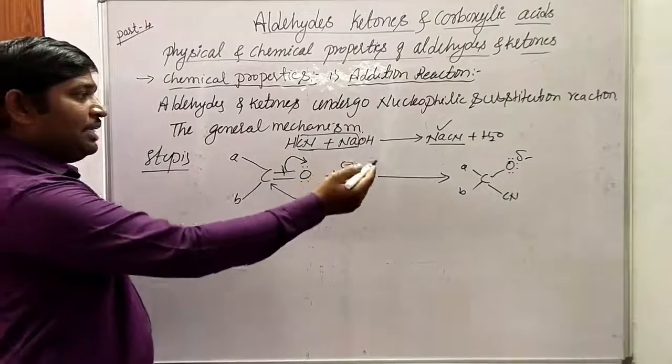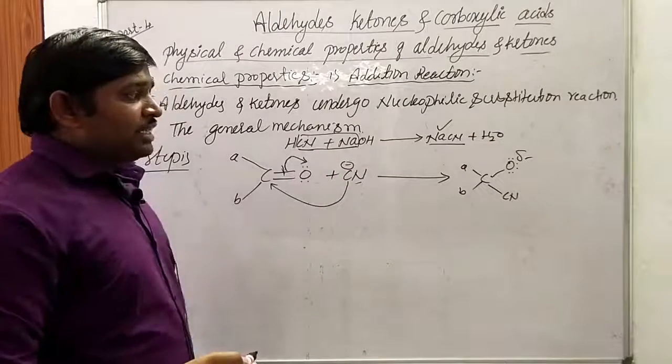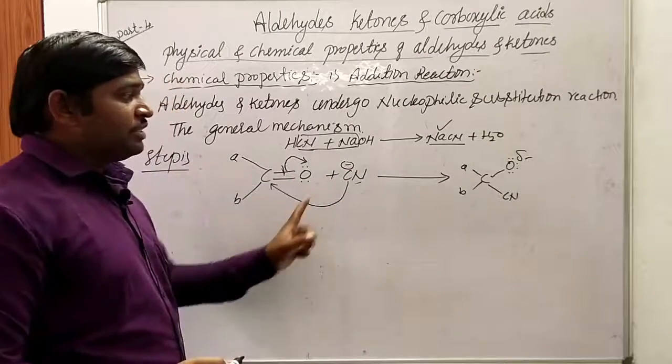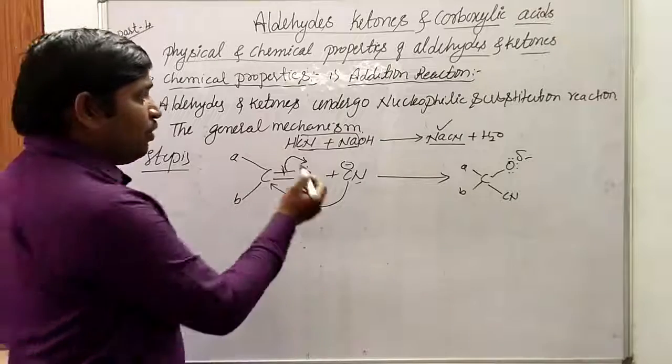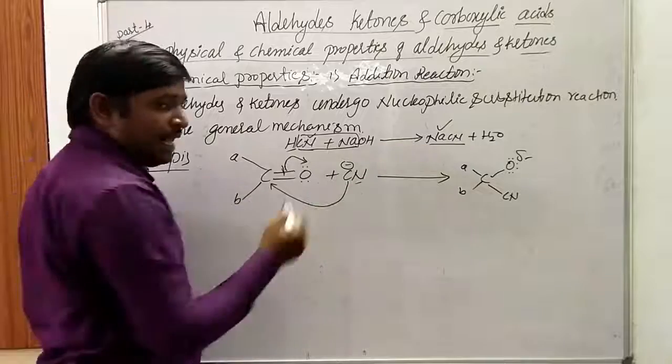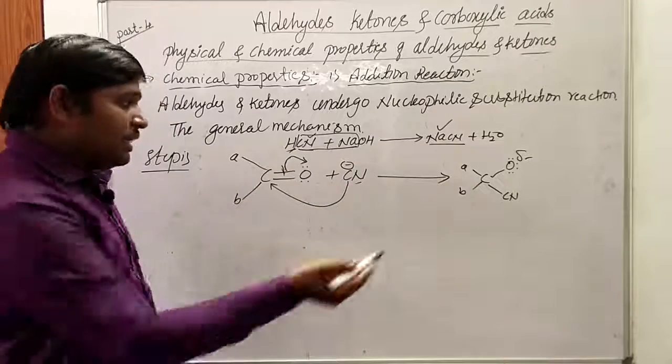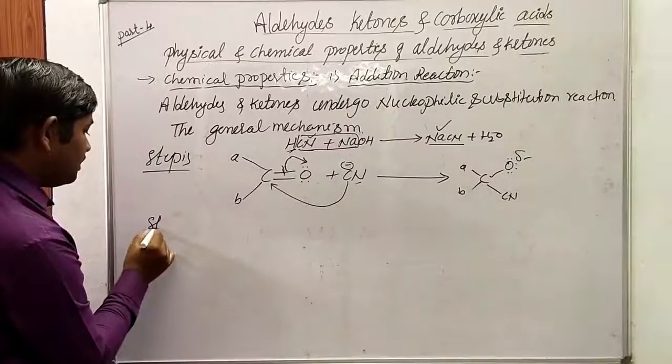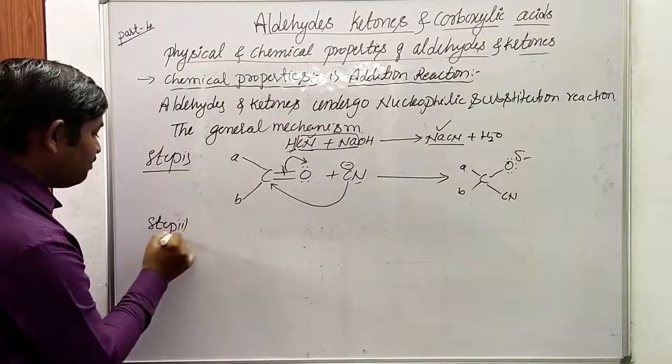Whenever this highly electron rich species of the addition product further reacts with a proton, that is an acid, we have to add HCN. We have already added cyanide in the form of sodium cyanide. The remaining is hydrogen. That hydrogen will be attacked by that oxygen. Here, step 2. In step 2, what happens?